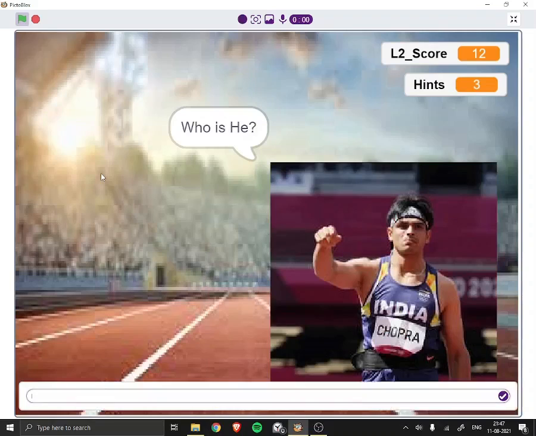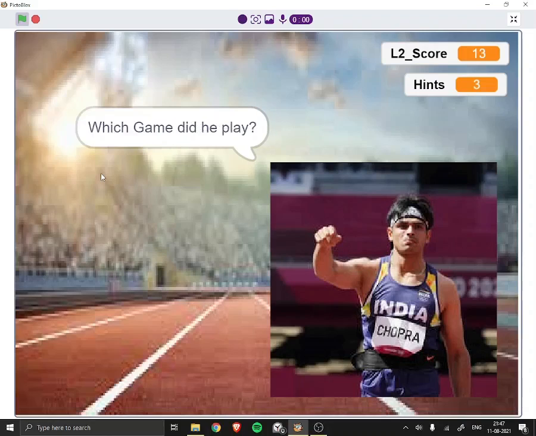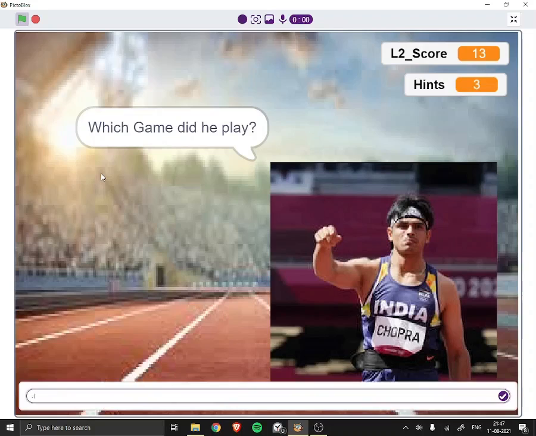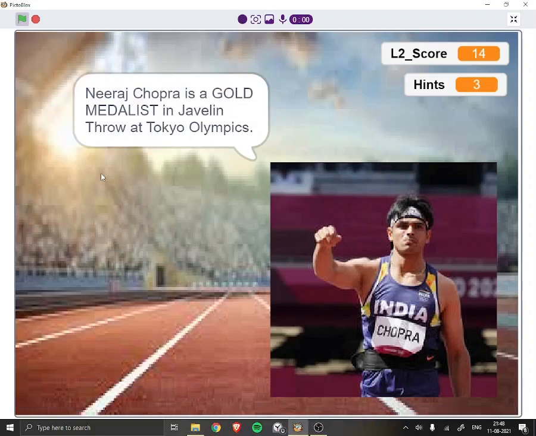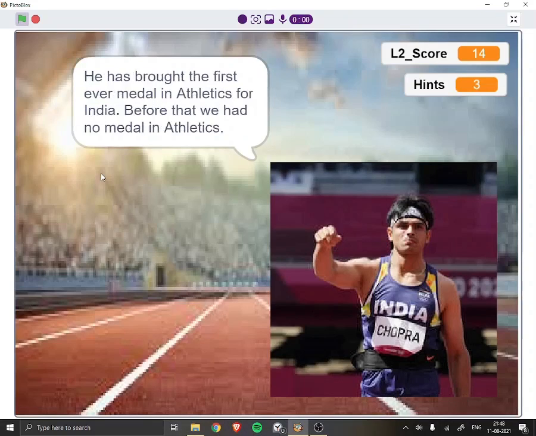Who is he? It's correct. Which game did he play? Here if you write javelin or javelin throw, both are right. It's correct. Neeraj Chopra brought the first ever medal in athletics for India.